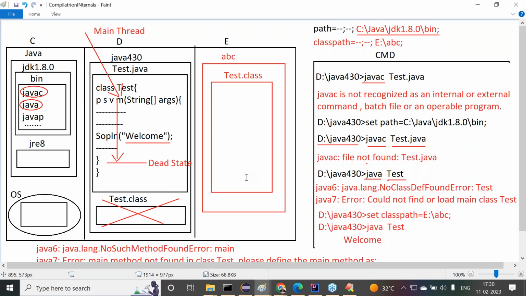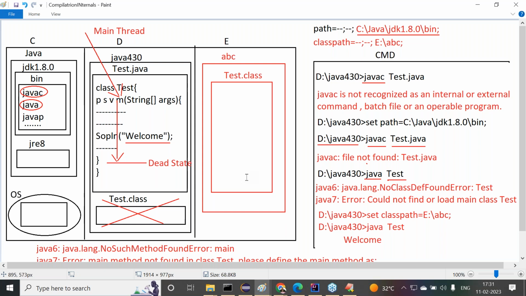By the execution of the java command, the JVM software is automatically activated. When the JVM is activated, it takes the main class name from the command prompt. What did we provide here? Test. Then the JVM will search for its .class file.